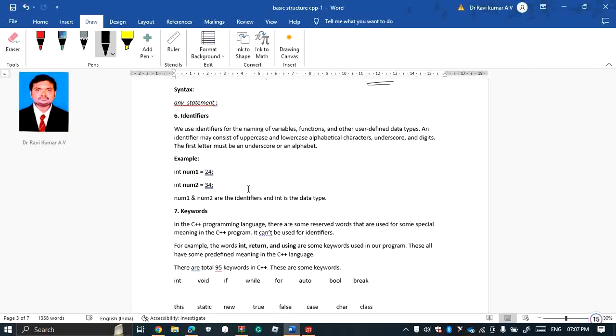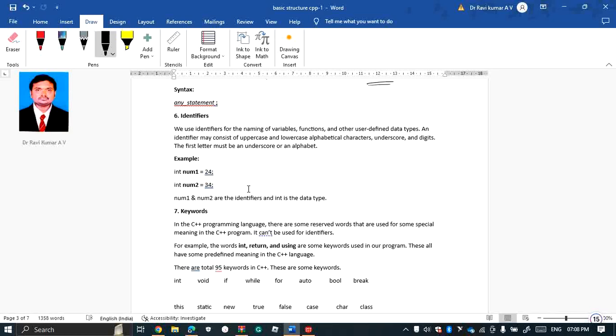An identifier may consist of uppercase and lowercase alphabetical characters, an underscore and digits. The first letter must be an underscore or an alphabet, and it should not be a numerical value. The naming of your identifiers, or variables, should give a significant meaning.